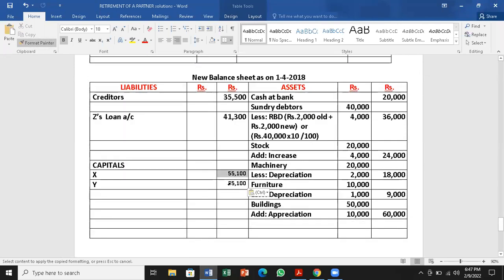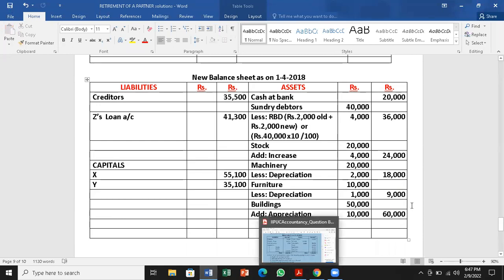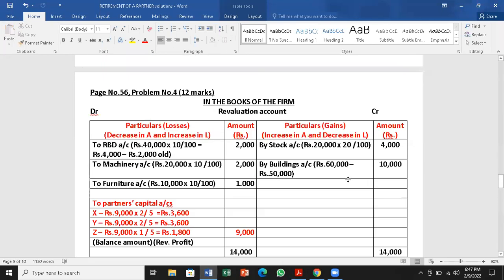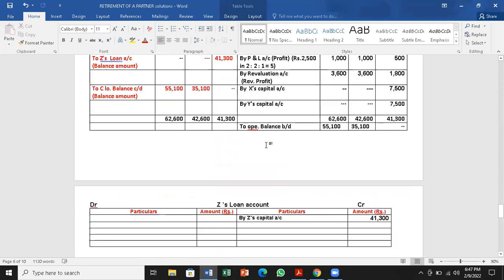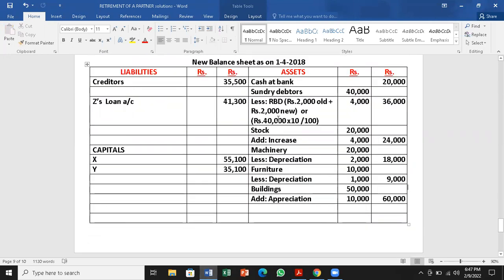So that will come on the liabilities side. And we have to check all adjustments have come from the revaluation. Stock is taken, building is taken, PBD is taken, machinery is taken, furniture is taken. Check once again, all 5 adjustments are there: RBD, stock adjustment, machinery, furniture and building. So all adjustments are done.